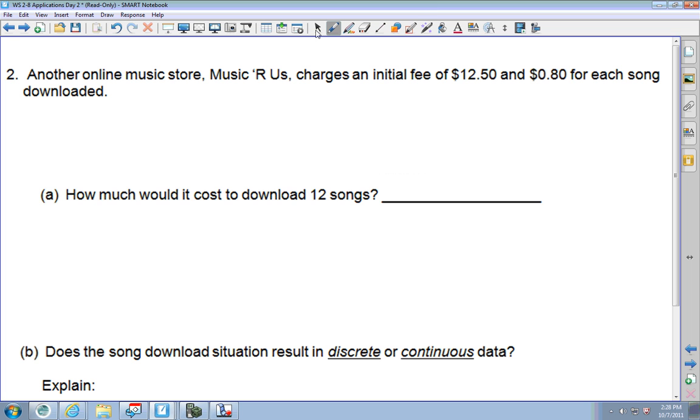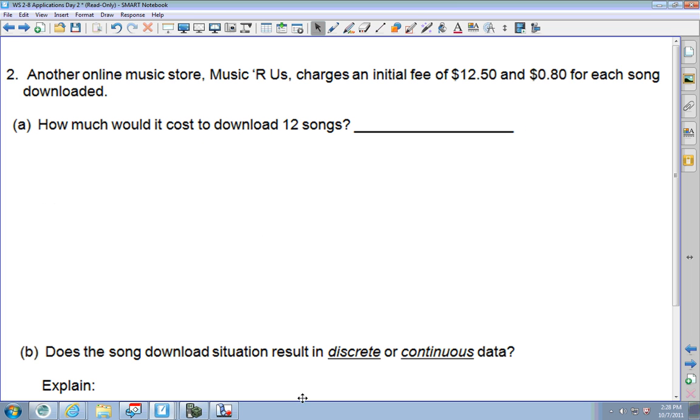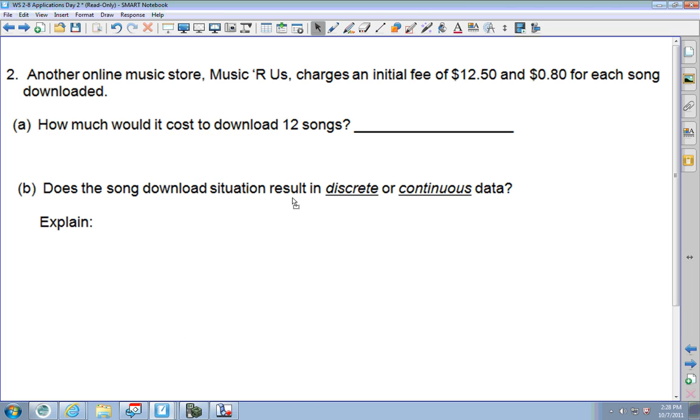Right here, let's see if I can move some of this up. If I would take a minute and I would try and answer some of these questions. Oh, those are the only two. Okay.